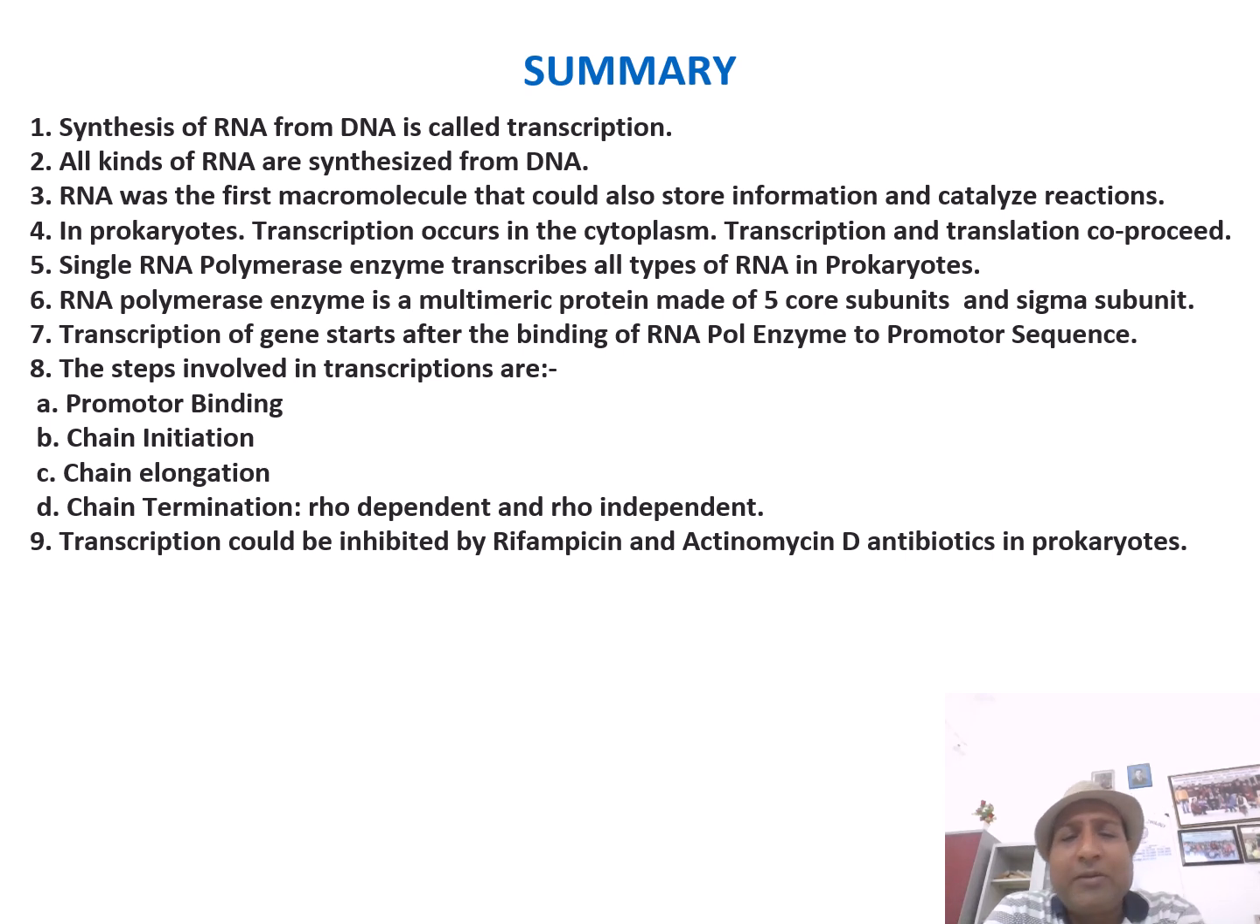So transcription could be inhibited by some antibiotics, such as rifampicin and actinomycin D. Rifampicin is known to bind to the RNA polymerase and stop it from sliding through the DNA, while actinomycin D is an antibiotic which intercalates within the DNA double strand and doesn't allow the RNA polymerase to bind to the promoter sequence.